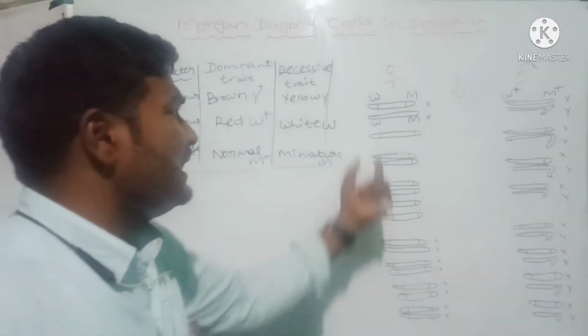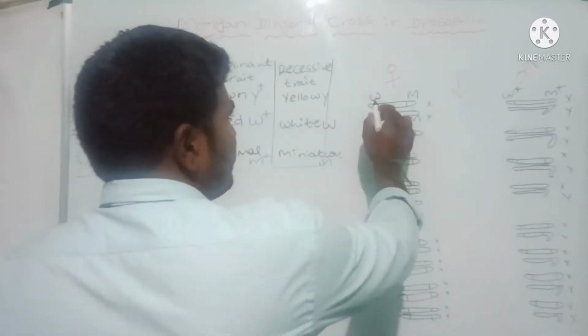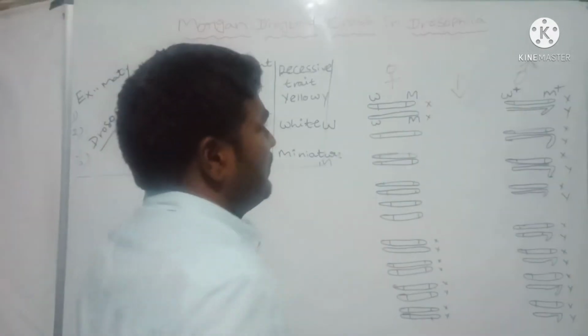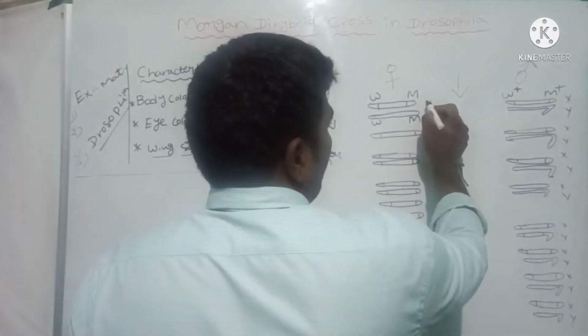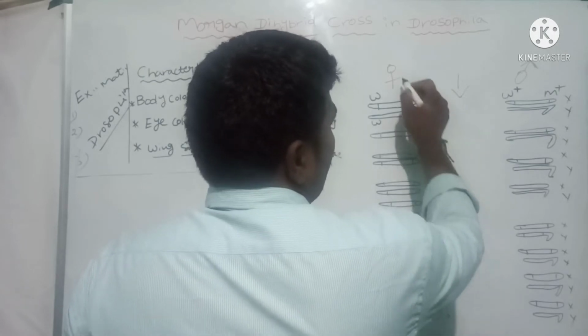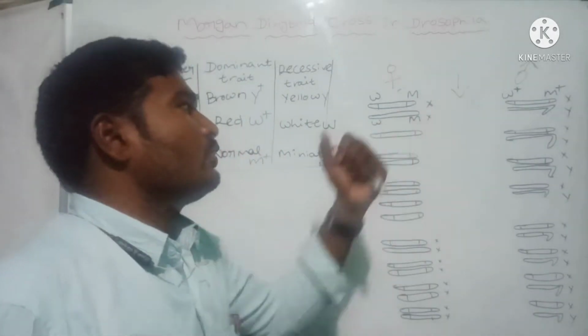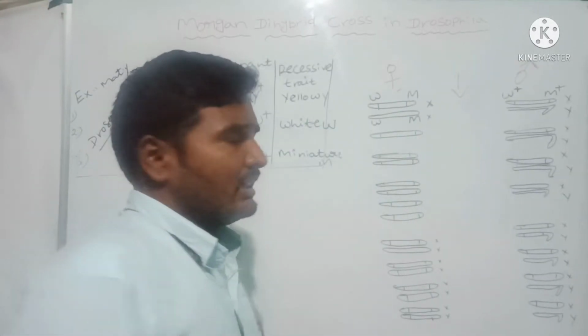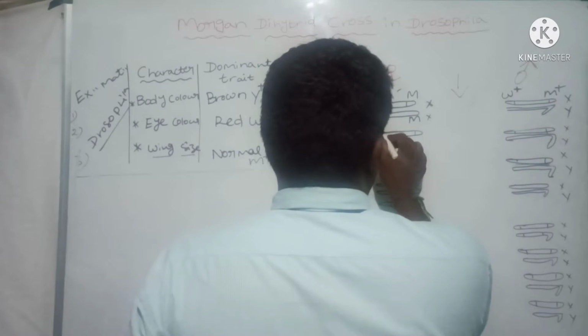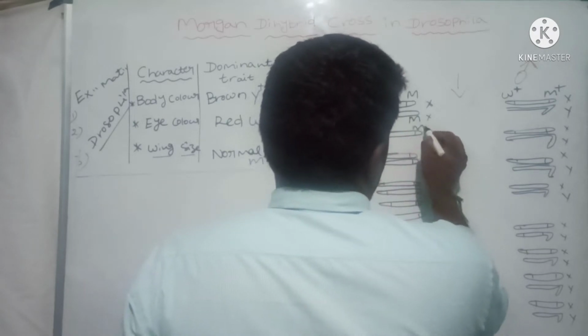What is the reason? White eye with miniature wing is in the female, which has both XX chromosomes, so she can release only one type of gamete, W and M.